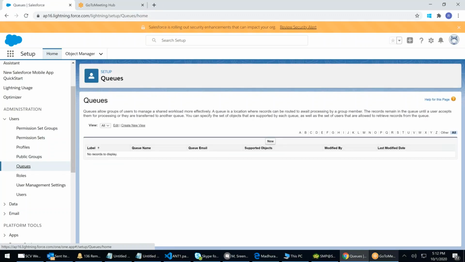What is a queue? Queue is nothing but a location. It's a folder where a record can be routed. Those who are taking notes, take a note. Queue. What is a queue?